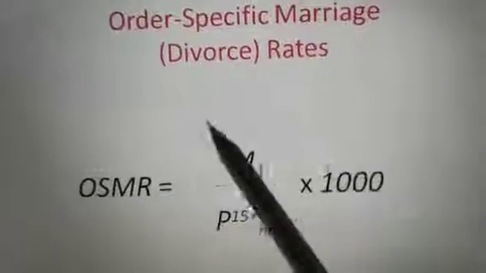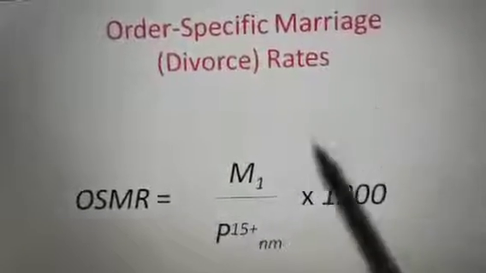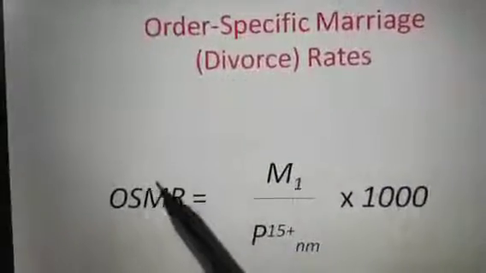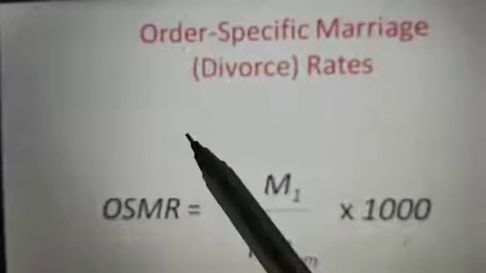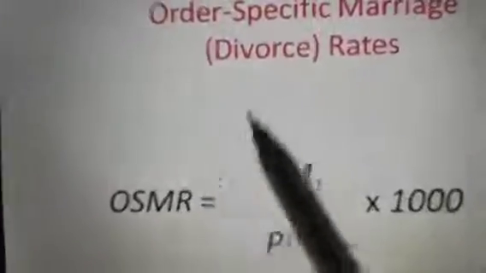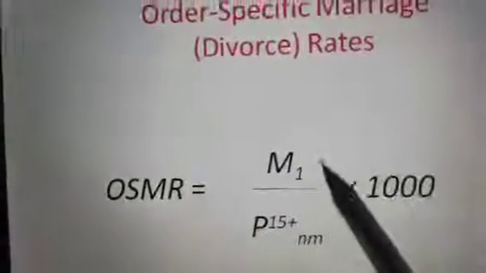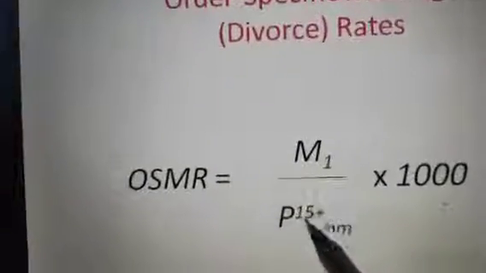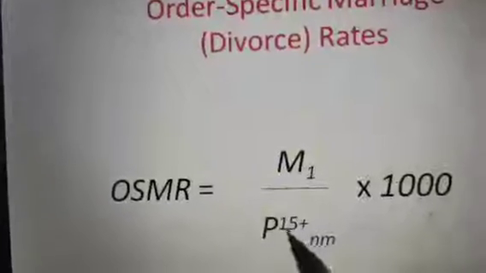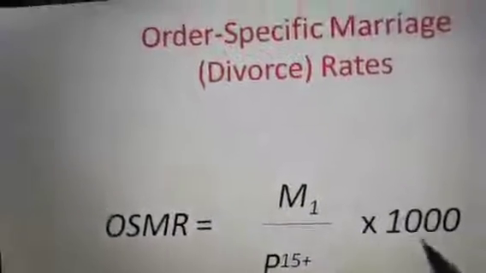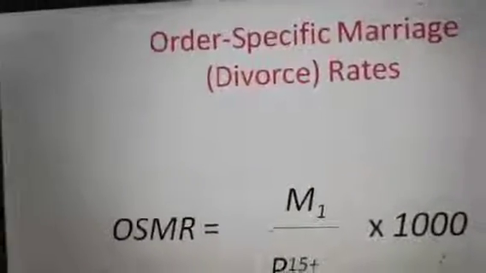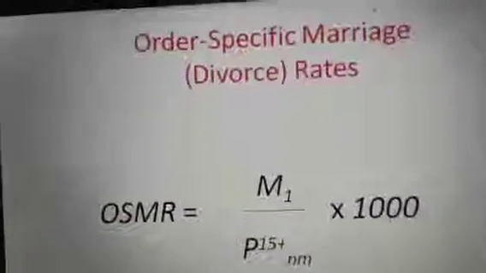Another one is called the order specific marriage or divorce rate. What do you mean by order? Earlier I told you about the polygamous society. When a man marries more than one female, that is called order. OSMR is equal to M first marriage divided by P, population aged 15 and over of normal marriage, into 1000. This is called the order specific marriage rate.